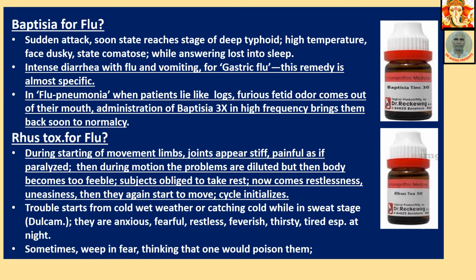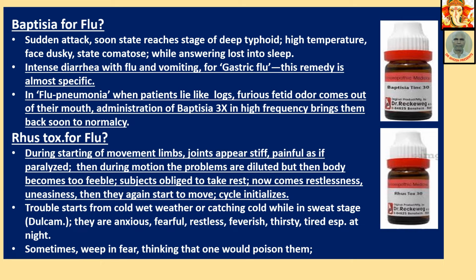Rhus tox for flu. During starting of movement, limb joints appear stiff, painful as if paralyzed. Then during motion, the problems are diluted, but then the body becomes too feeble, and the subject is obliged to take rest. Now comes restlessness, uneasiness. Then they again start to move, and the cycle initializes. That is the problem. When starting movement, there is difficulty.